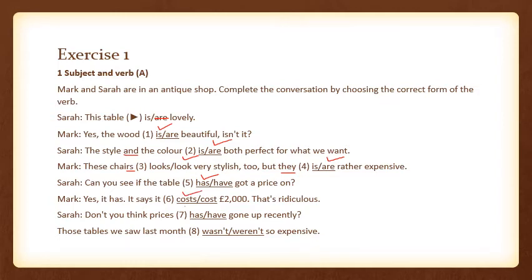That's ridiculous. Sarah, don't you think prices has or have gone up recently? Here you have the plural with S, so you are going to choose have here. Those tables we saw last month weren't so expensive. Those tables. So here the table is in the plural form and the verb is going to be used accordingly. That is weren't.